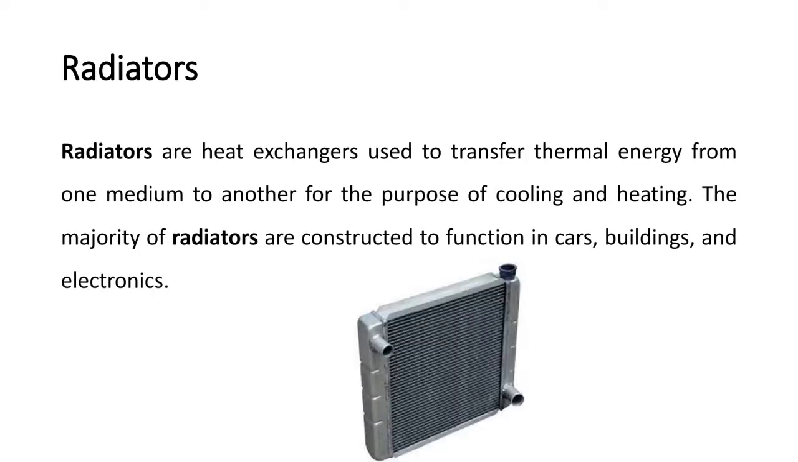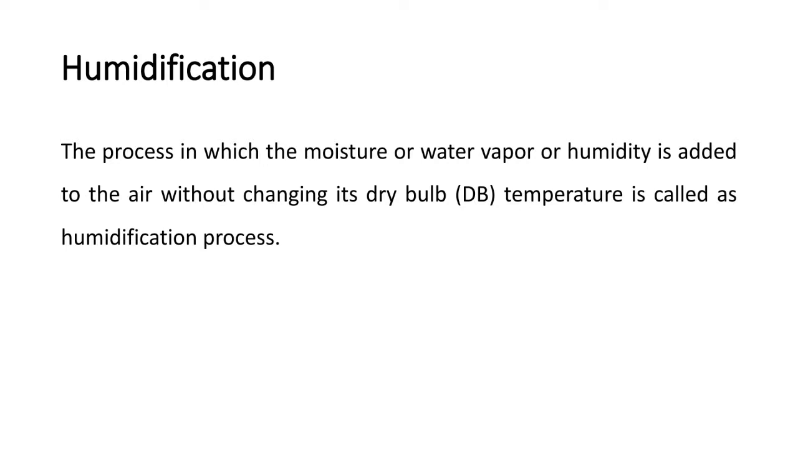Next term, radiators. Radiators are heat exchangers used to transfer thermal energy from one medium to another for the purpose of cooling and heating. The majority of radiators are constructed to function in cars, buildings and electronics. So here you can see the radiator. Next term, humidification. The process in which moisture or water vapor or humidity is added to the air without changing its dry bulb temperature is called the humidification process. So the dry bulb temperature should not be changed.